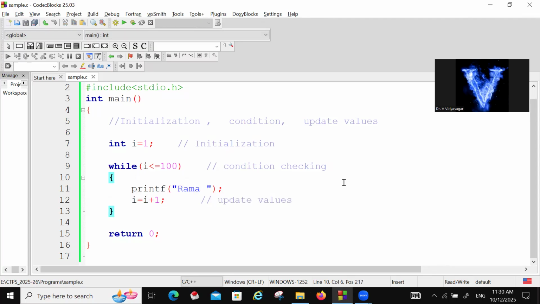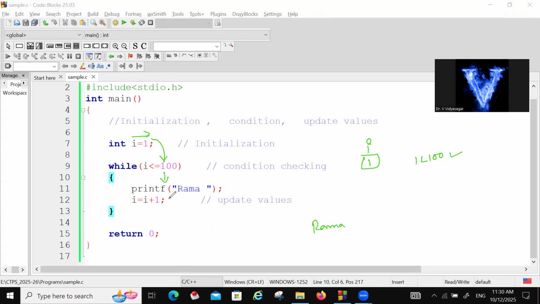Now let us try to understand the logic behind this. What is happening here? First of all, initialization is done, meaning i is equal to 1. Next it comes to the condition checking: 1 less than or equal to 100. Condition true means it will come inside, so Rama is printed.